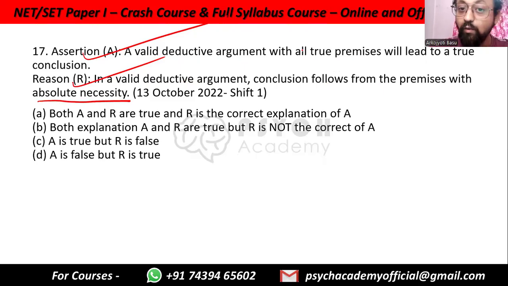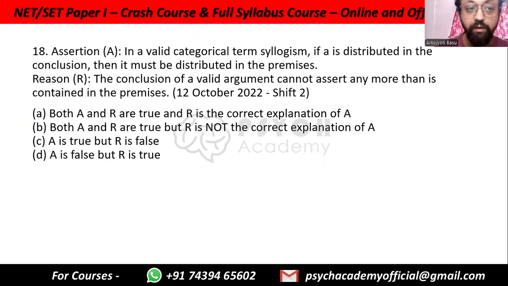which is exactly why if the premises are true, it will lead to a true conclusion, because the conclusion does not contain anything that the premises do not contain. So both A and R are true, and R is the correct explanation of A.